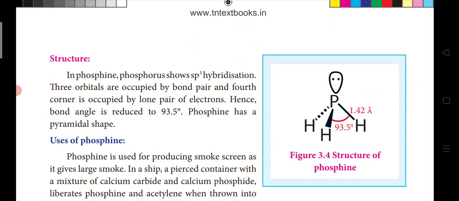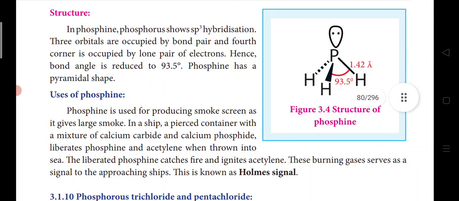In phosphine, phosphorus shows sp3 hybridization because we can see 3 sigma bonds and one lone pair. Well, we consider the lone pair also as a sigma bond. If we have 4 pairs here, we take it as 1s and 3p. So the phosphorus is sp3 hybridized, and 3 orbitals are occupied by bond pairs, and the 4th corner is occupied by the lone pair of electrons.